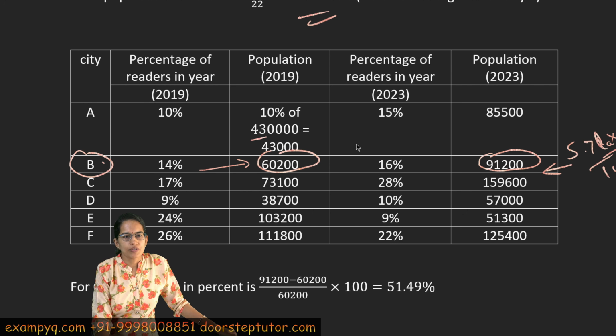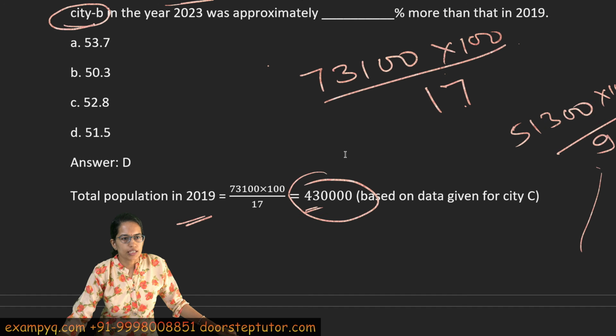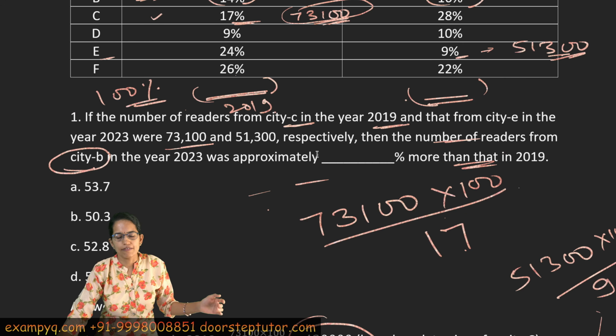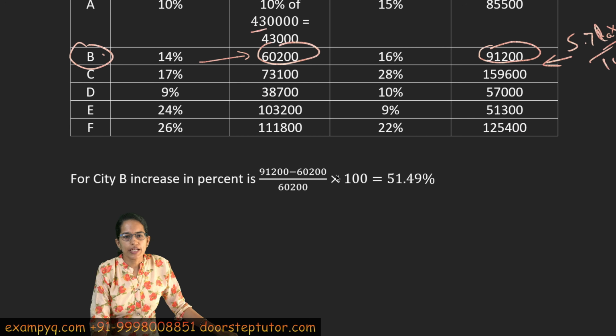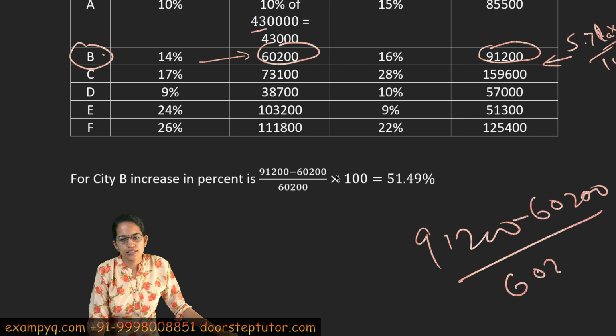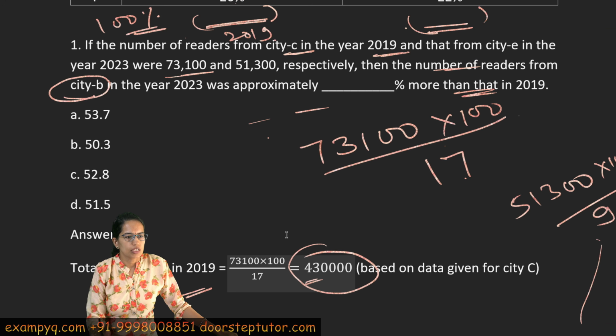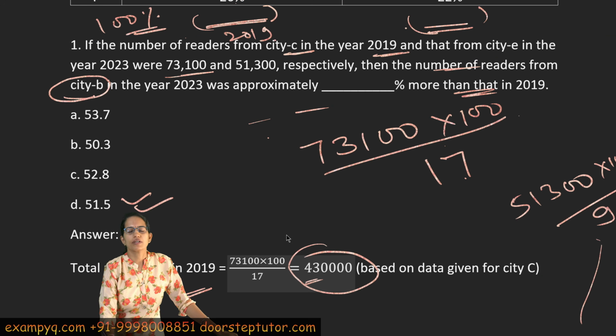Now I have the two values. Let me see what the question asks. The question asks, by what percentage is it more? So basically I have to calculate the difference: 91200 minus 60200, divided by 60200, into 100. This gives you 51.49, and the closest answer here is 51.5.